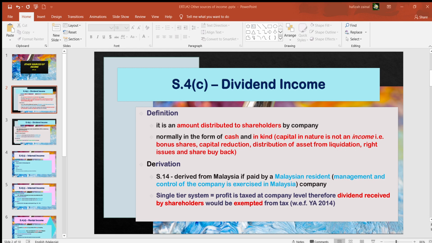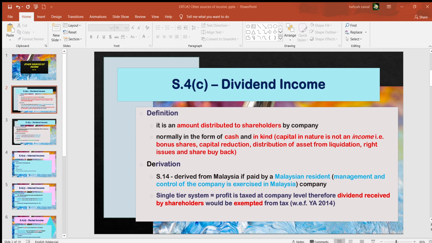But in certain circumstances, this income might be treated as business income, meaning that dividend income, interest income, rental income or royalty income will be treated as income under section 4A when it fulfills the criteria of business income.